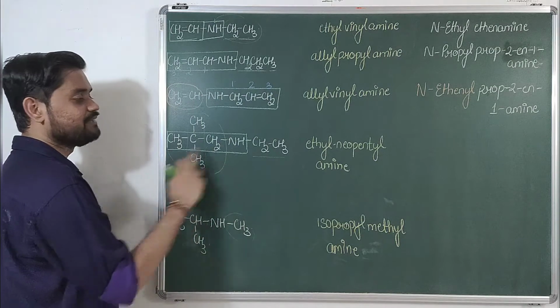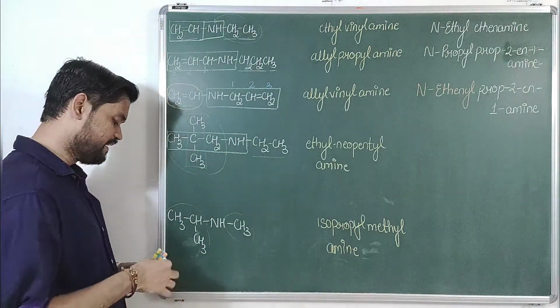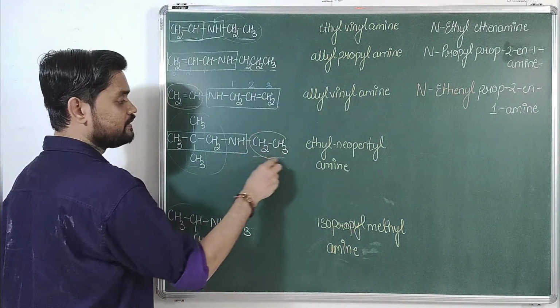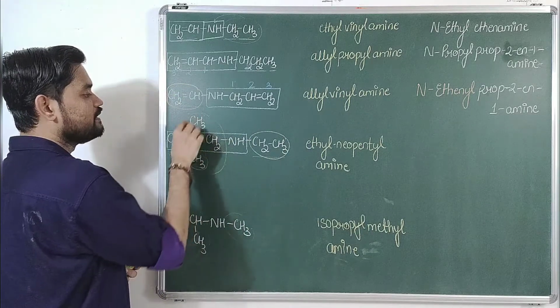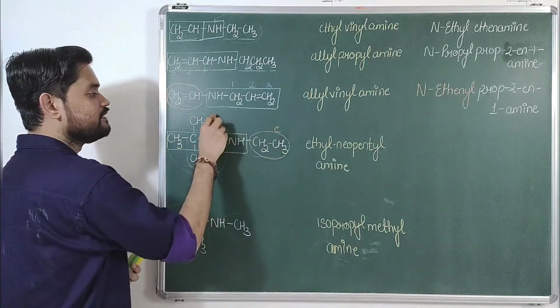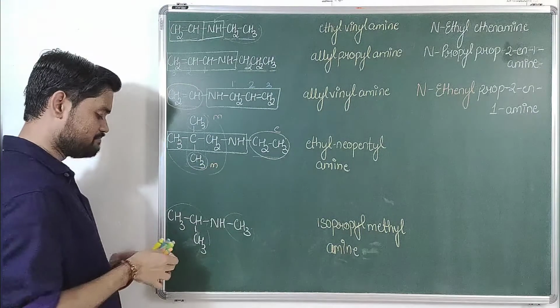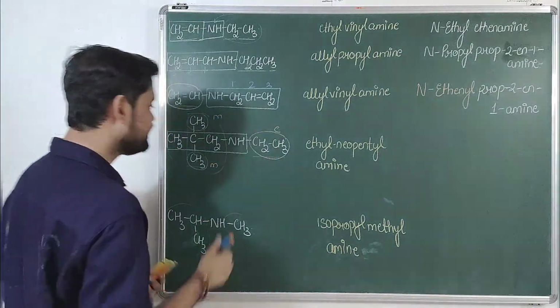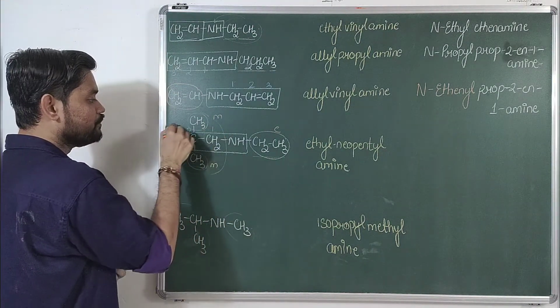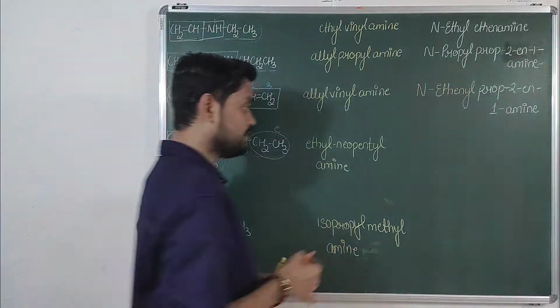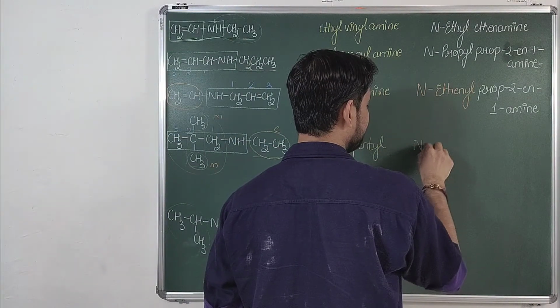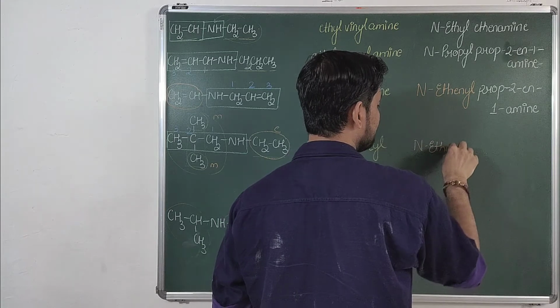So if I select this chain, I am getting more branching. Then identify the substituents: ethyl, methyl, methyl. So it is E, M, M. Number it from that end where the functional group gets the least number. So 1, 2, 3.